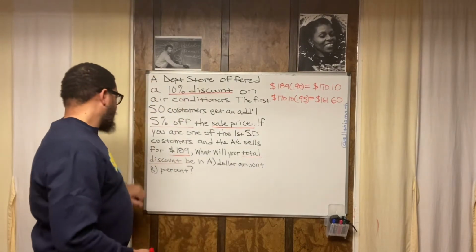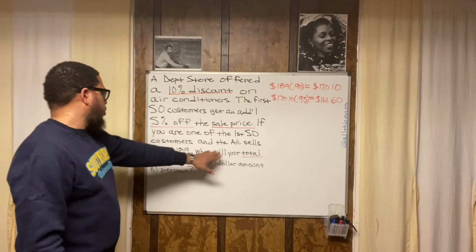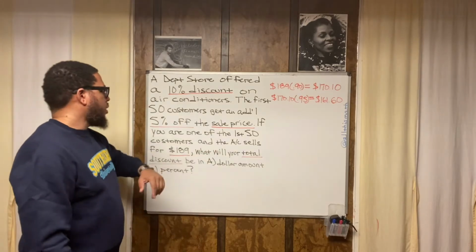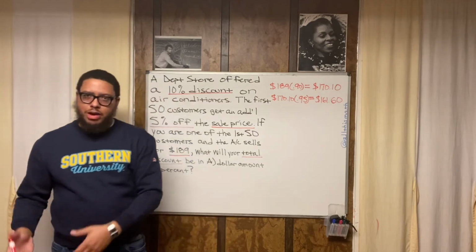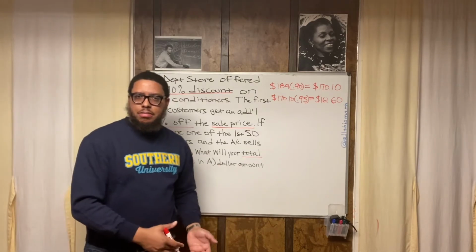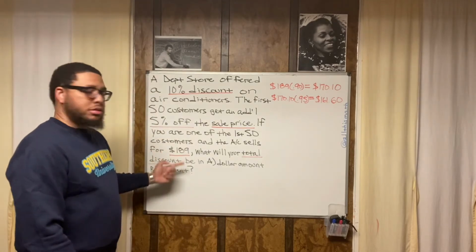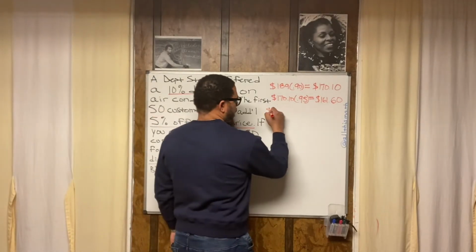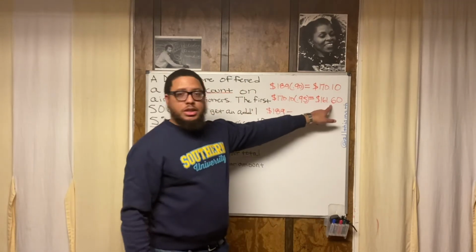Now check this out, right? We need to find the dollar amount. What was the total discount dollar amount? How do you find a discount? The original price minus the new price. What was the original price? $189. So we're going to do 189. What's our new price? 161.60.